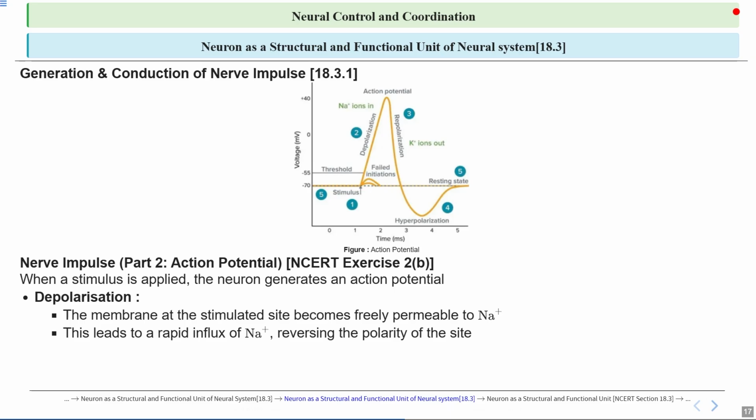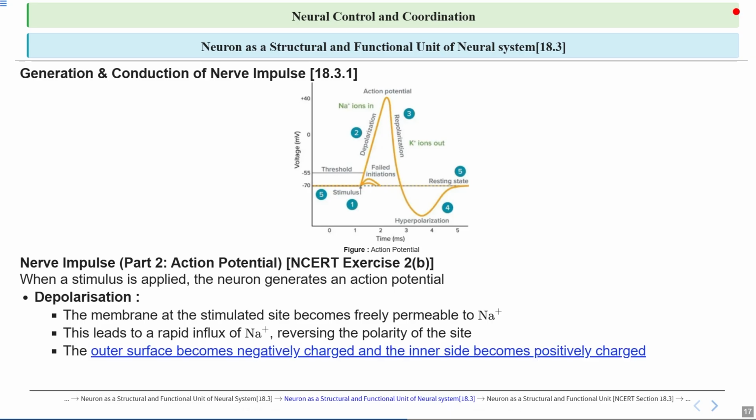And this sudden entry of sodium causes the inside of the neuron to become positively charged, reversing the normal polarity of the cell membrane. And this reversal is crucial as it creates the depolarization phase of the action potential, enabling the signal to travel along the neuron.